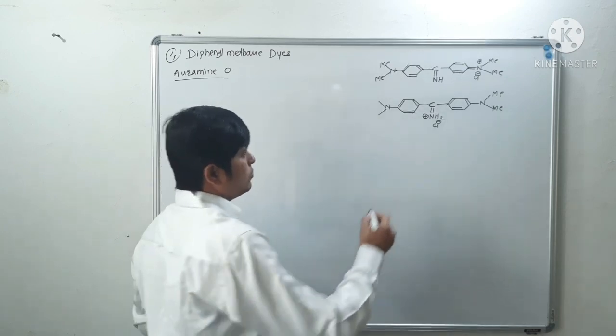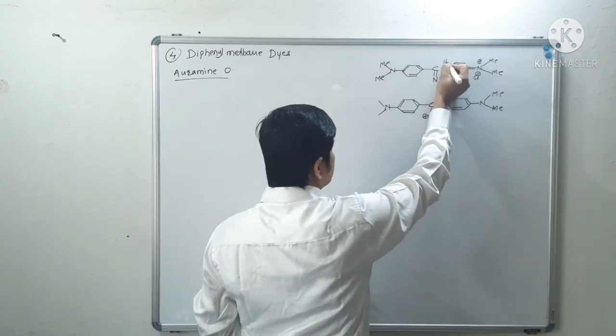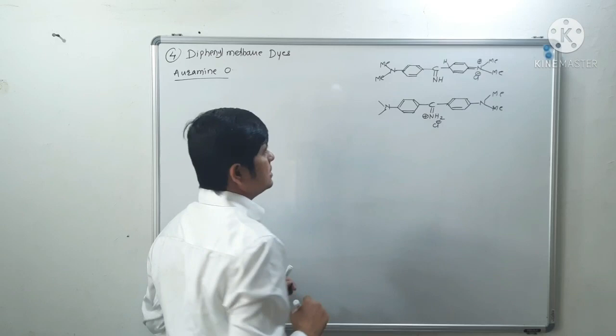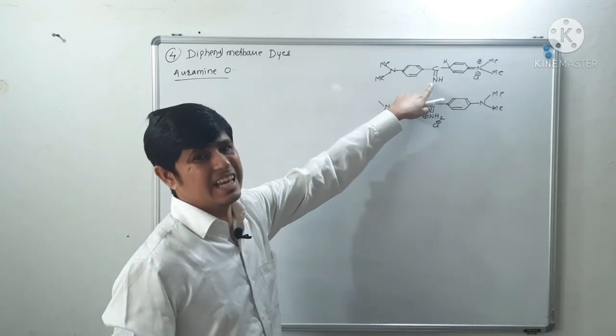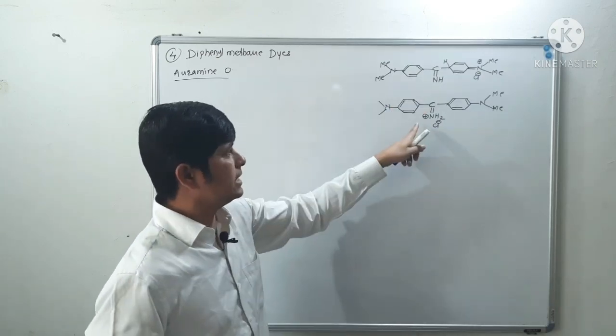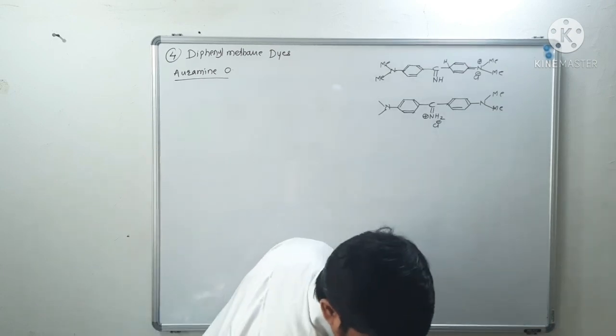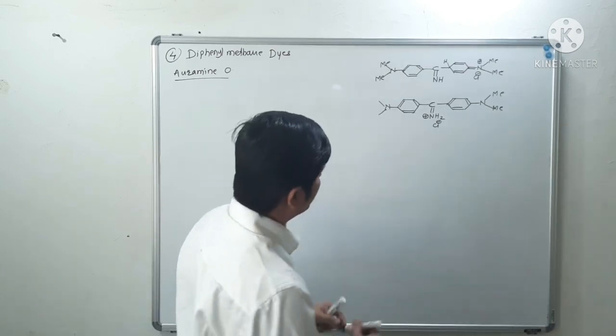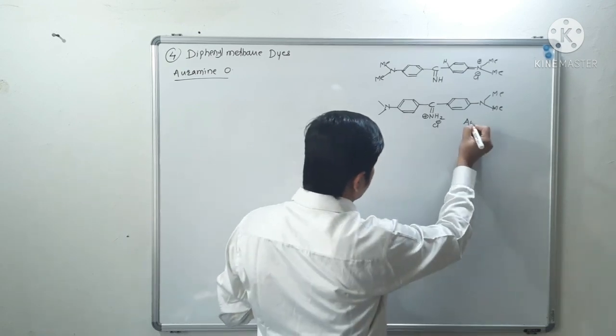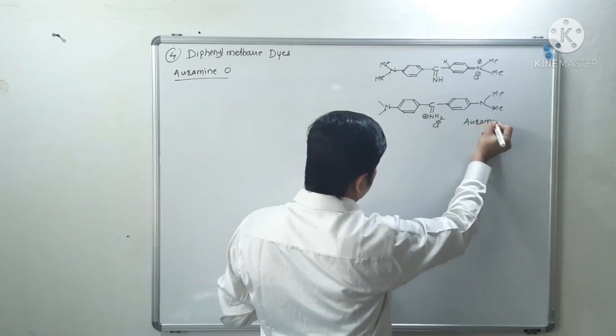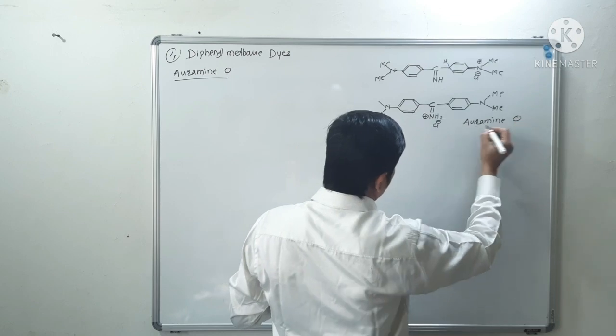Okay, just what we have shown, this hydrogen is in resonance with what? This NH. Okay, so we are getting this type of structure. Okay, so this is what? Auramine O.